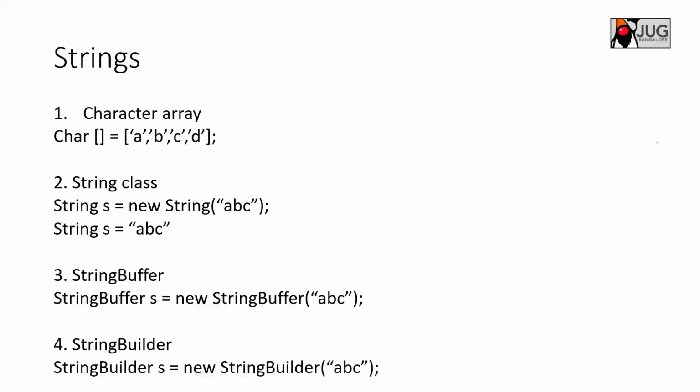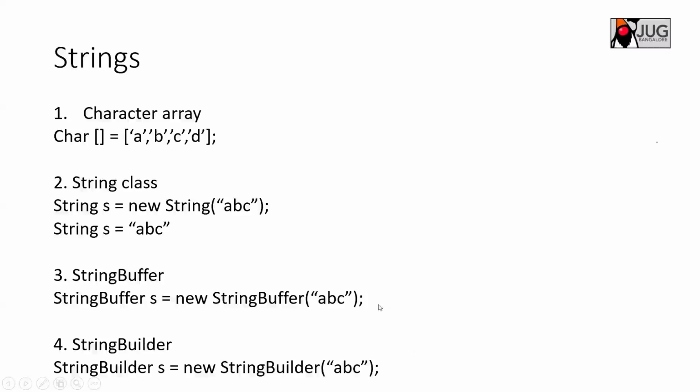It is immutable in the sense that you cannot operate on the same object. Every time you modify a string, a new object will be created. Like if the string abc is there, and you modify it, say abc plus d, a new object will be created. So that is what immutable means. But if you still want to maintain and modify the same string object, you can use the StringBuffer and StringBuilder classes, which do the same thing over the string.